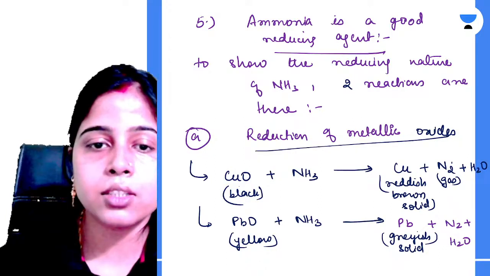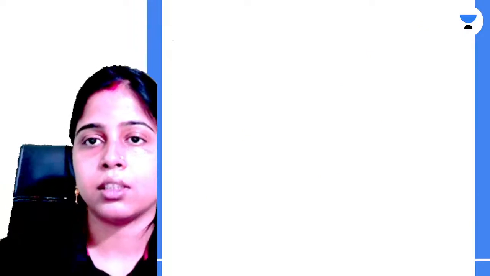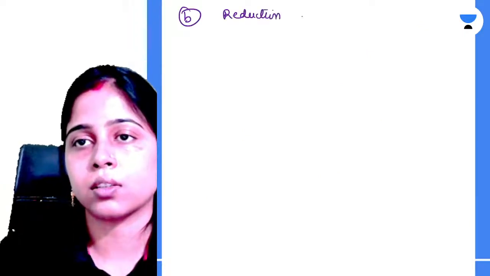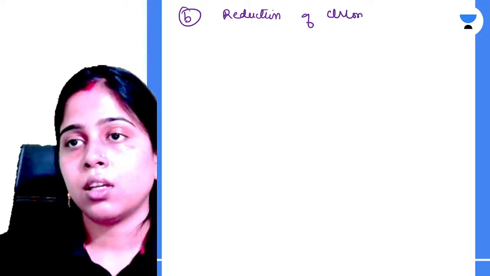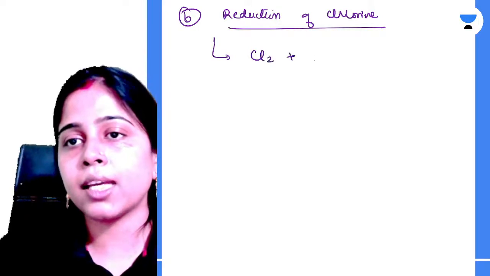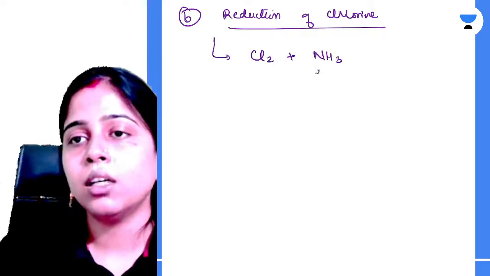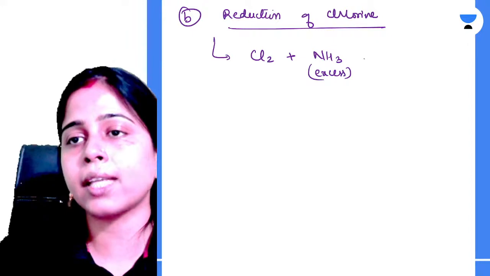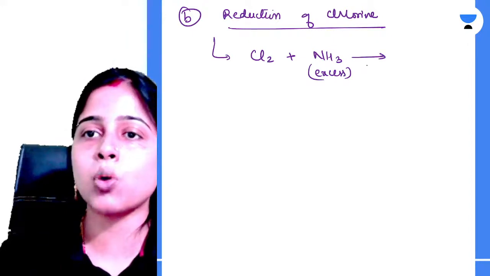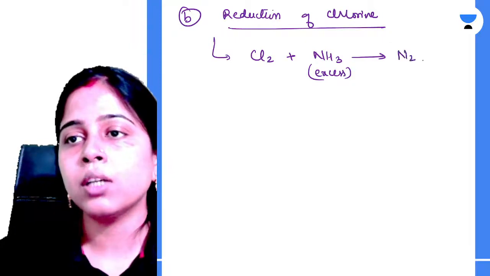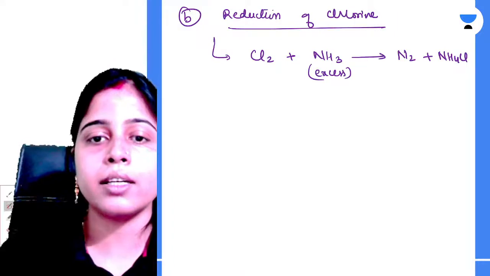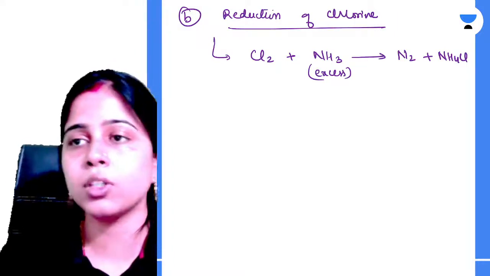Clear? Next is your reduction of chlorine. So again, the next reaction is reduction of chlorine. Maybe we have two cases. If you are taking chlorine and reacting with ammonia, the first case can be when you take excess of ammonia and less of your chlorine. In that case, your ammonia will form its own product. It will form nitrogen gas and NH4Cl. Clear? It will form nitrogen gas and your NH4Cl.